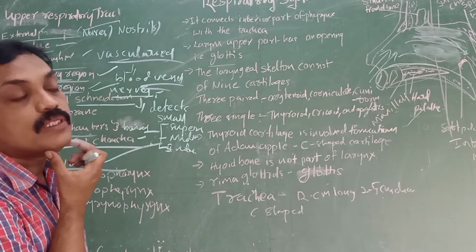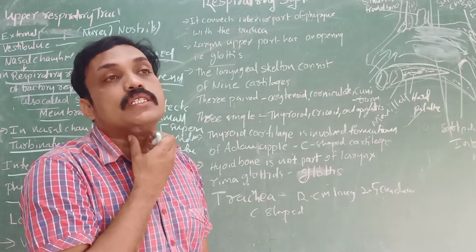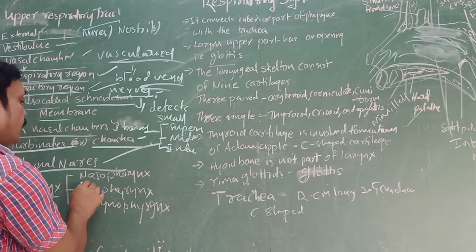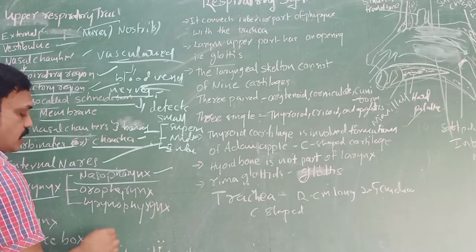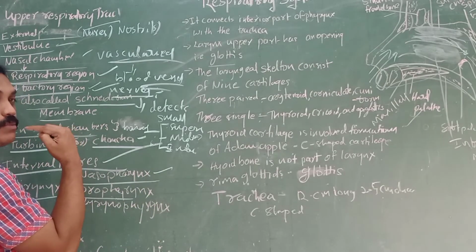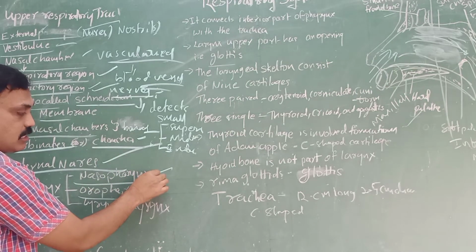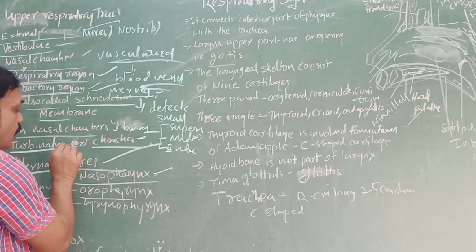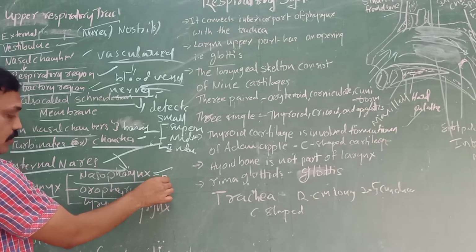The pharynx is part of both the respiratory tract and the food passage. It is divided into three parts. One is the nasopharynx, another the oropharynx, where oro means mouth, which opens into the pharynx. The internal nares open only into the nasopharynx, which is useful only for respiration.